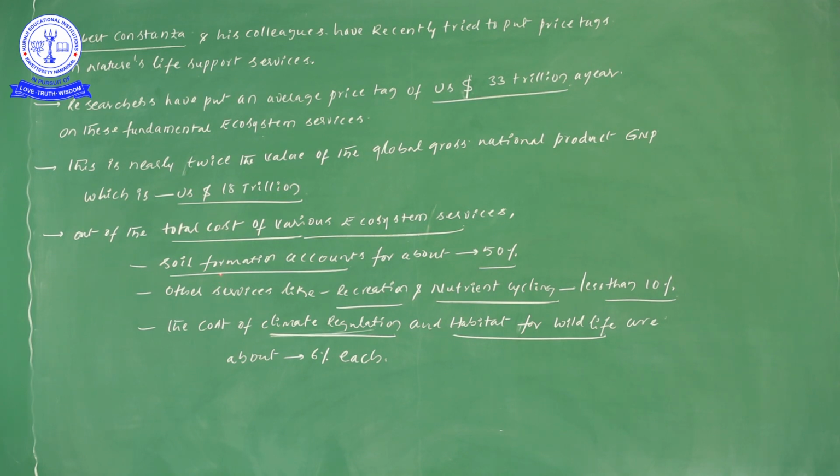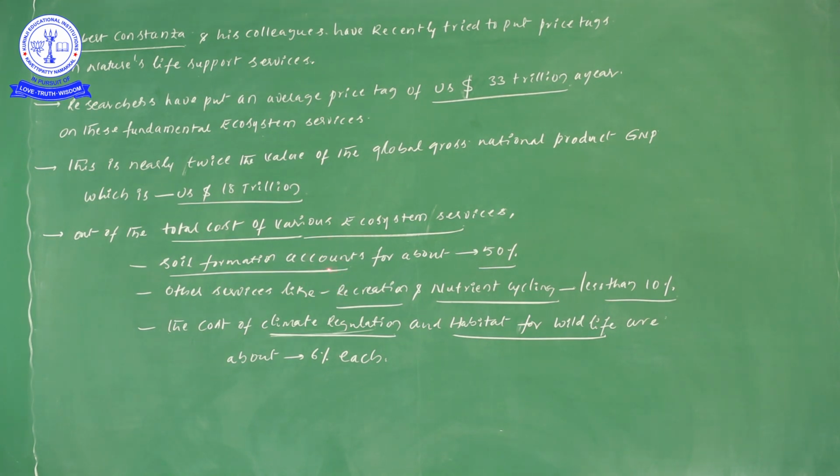Don't forget, soil formation accounts for about 50%, and other services like recreation and nutrient cycling account for less than 10%. While listening to this class, try to learn these points, because they are very important from the NEET examination point of view.